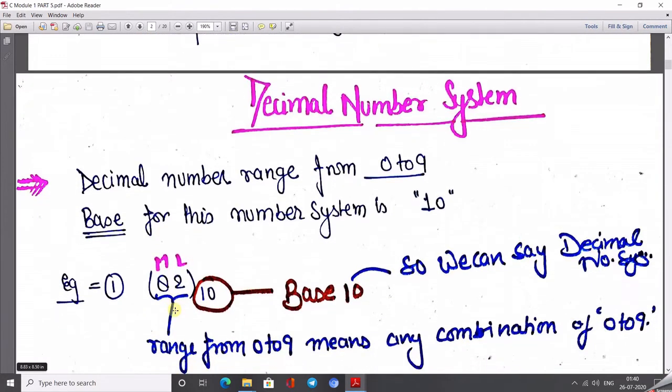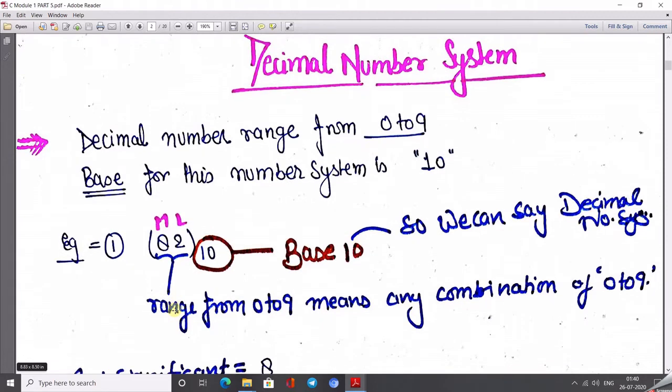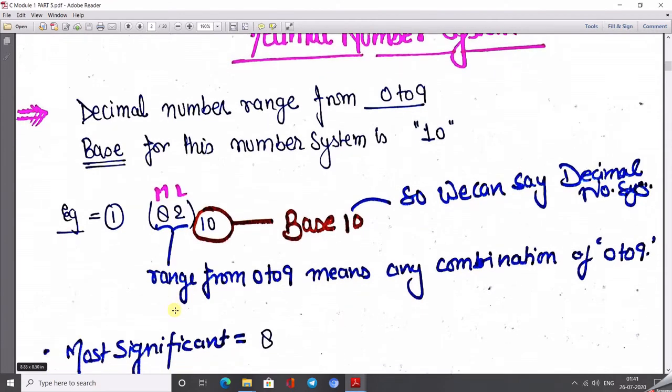Let's start with the first type of number system, which is the decimal number system. We can see that the range of decimal is 10, but as we start writing our numbers from 0, just count the numbers: 0, 1, 2, 3, 4, 5, 6, 7, 8 and 9. From 0 to 9, the total count is 10. So the base of this number system is 10.